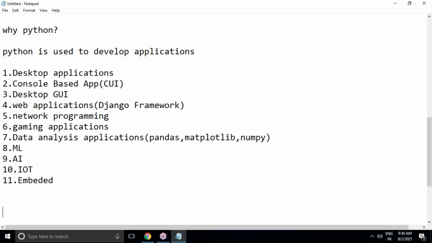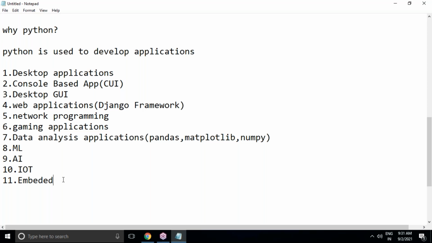Do you want desktop applications, GUI or console-based applications, web applications, network programming, gaming applications, data analysis or statistical analysis, data visualization, machine learning, deep learning, artificial intelligence, embedded? Any category of application you choose, the related libraries are there in Python. That is the big advantage of Python.